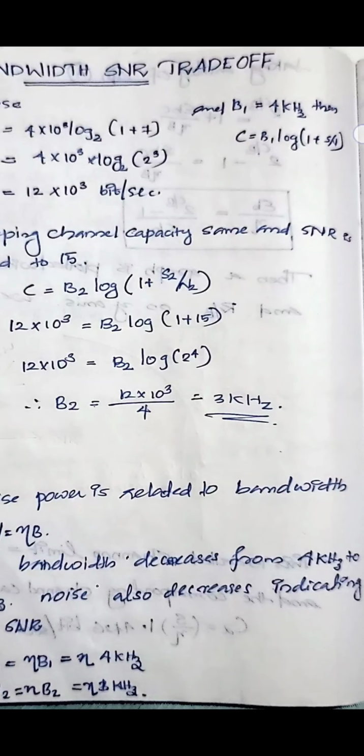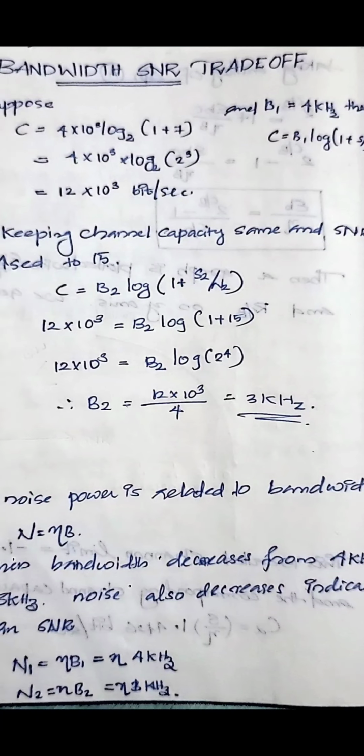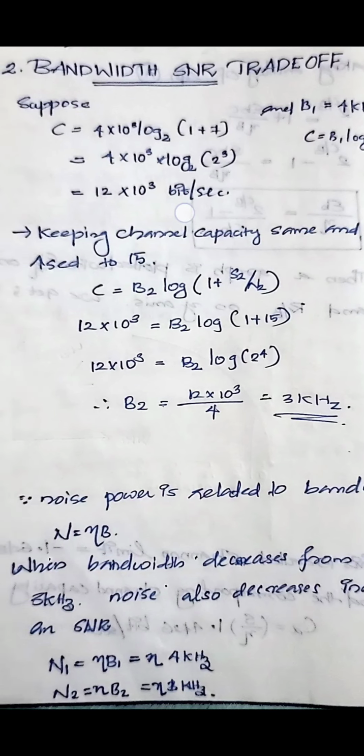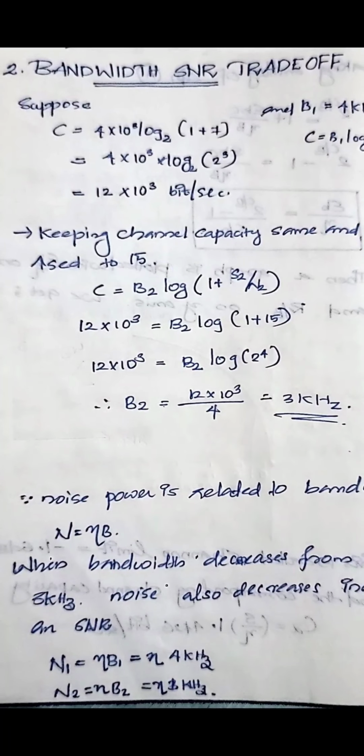So the capacity is 4 into 10 raised to 3, that is 4 kilohertz, times log of 1 plus SNR, which is 7. So 1 plus 7, we get 4 into 10 raised to 3 log 8, that is 2 raised to 3. Then we get 3 into 4, that is 12 into 10 raised to 3 bits per second. So we get a capacity of 12K for a bandwidth of 4K.